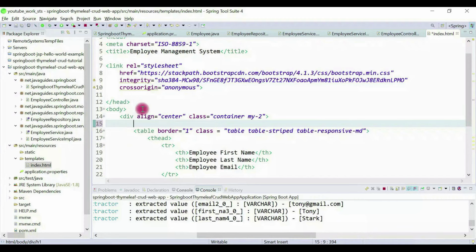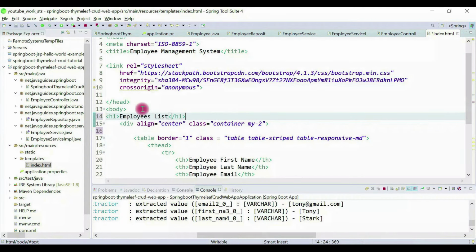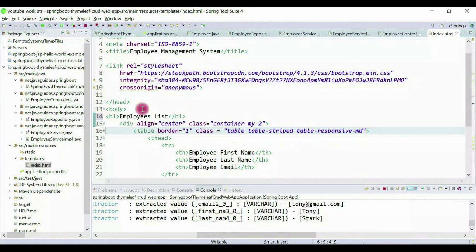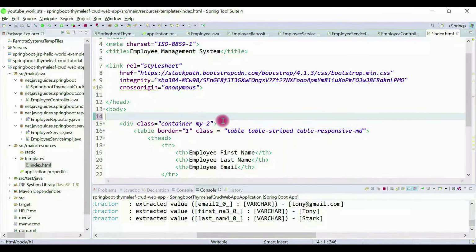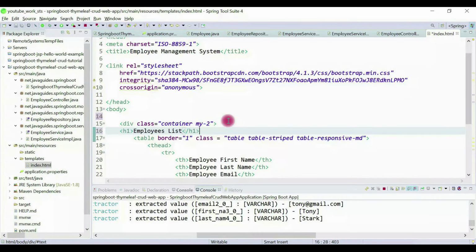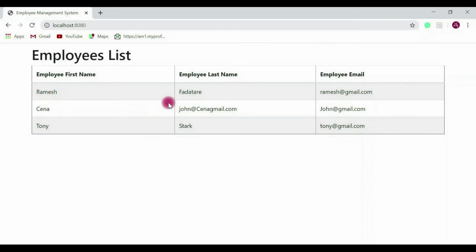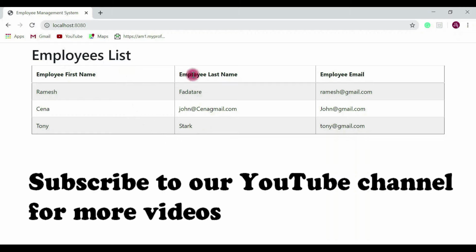We can move this h1 tag here at the top. Remove this align center, this is not required because we have added the container here. Now again let's refresh it. Now our web page looks good, right? Alright, so this is how we have implemented the end-to-end list employee feature.